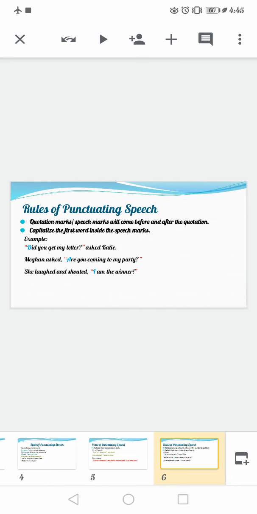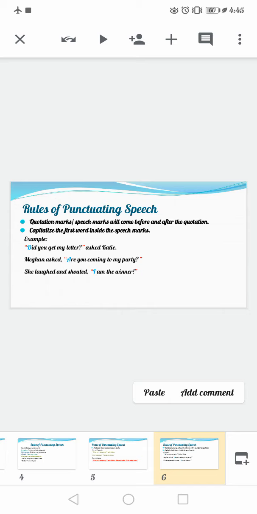The next rule: quotation marks or speech marks will come before and after the quotation. Capitalize the first word inside the speech marks. For this, be very careful about the red inverted commas and the blue capital letters. When you are writing a dialogue, you have to open the inverted commas where the dialogue starts, and close them where the dialogue ends, covering the entire quotation.